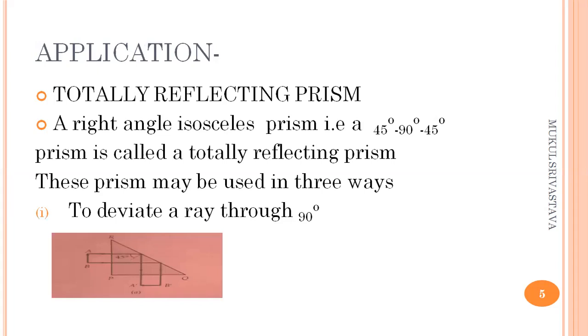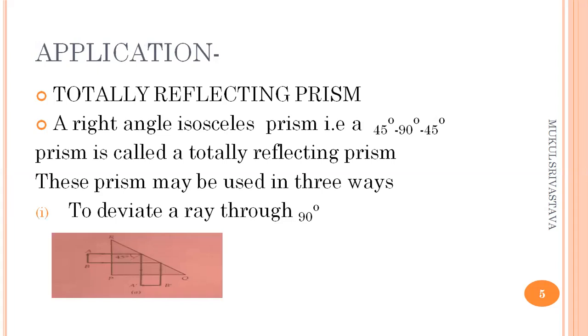In the first case, light is incident normally on one of the faces containing the right angle. This ray of light is incident normally on surface RP, which is at right angle with PQ. Without deviation, it is incident on the hypotenuse face, that is RQ, at an angle of 45 degrees, which is greater than the critical angle.